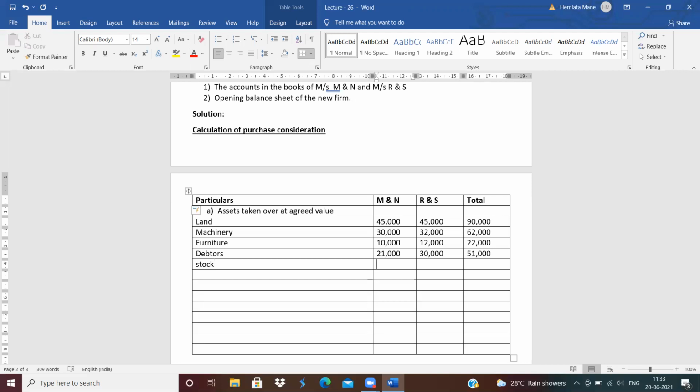How much is the revised value of stock? 29,000, next 34,000, and total is 63,000. Next asset is cash balance. How much is the amount of cash? 3,600, next 1,800, so total is 5,400.